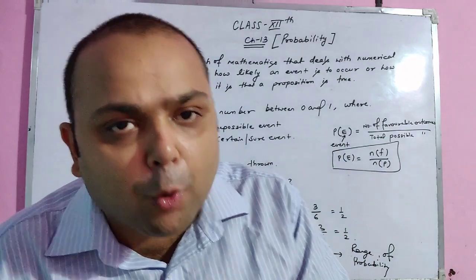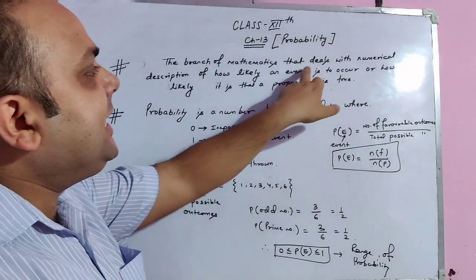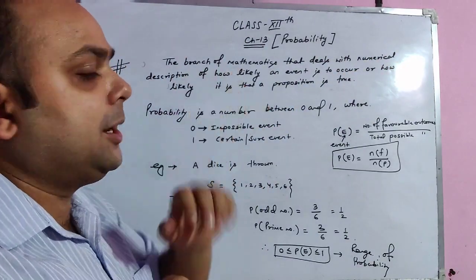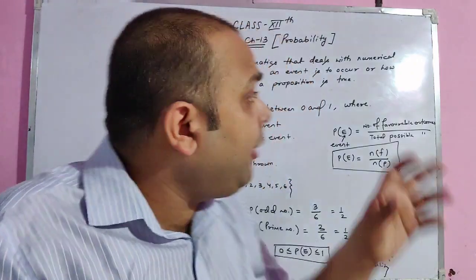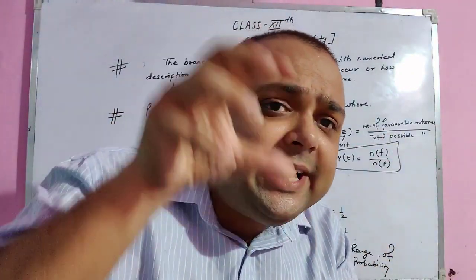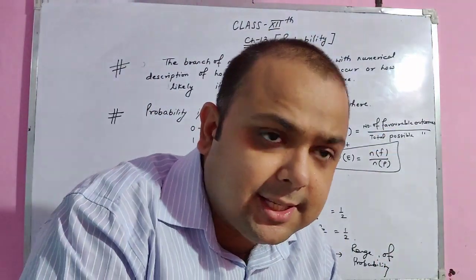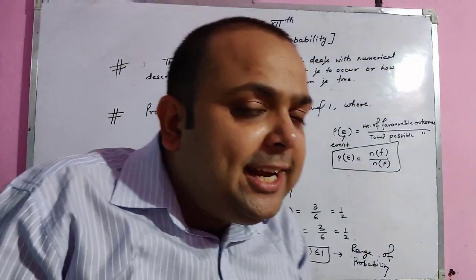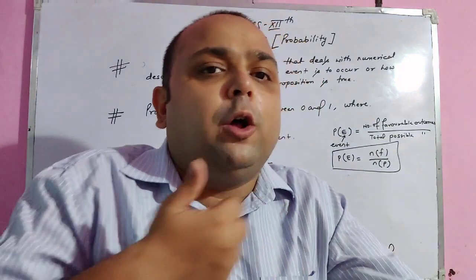As per the definition, probability is the branch of mathematics that deals with the numerical description of how likely an event is to occur. What is the chance of getting an event? How likely it can occur or it cannot occur, or how likely a proposition is true or false.